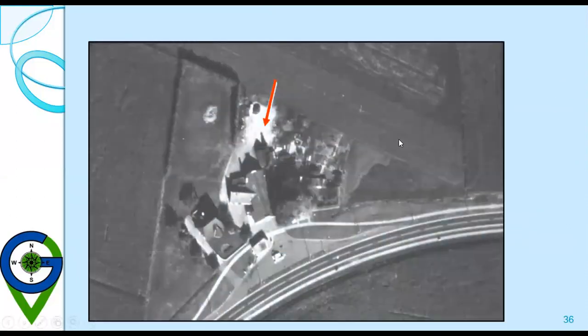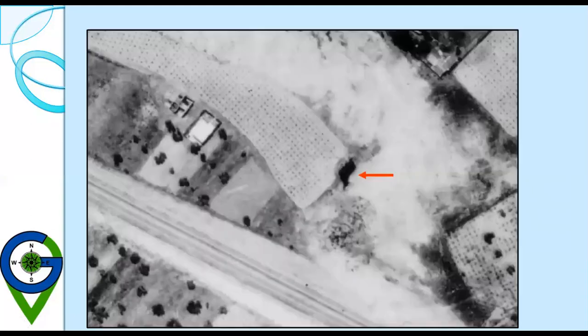So this is an example of shadow. These houses have a shadow. We can get an idea of the sun angle also. But whatever features are under these shadows, we can get a little information about those features.